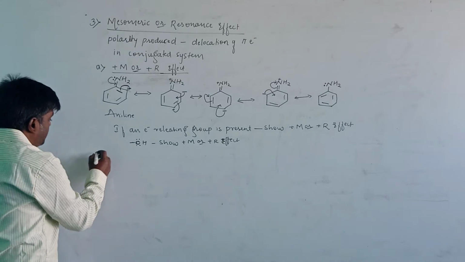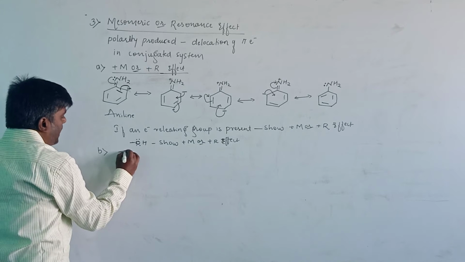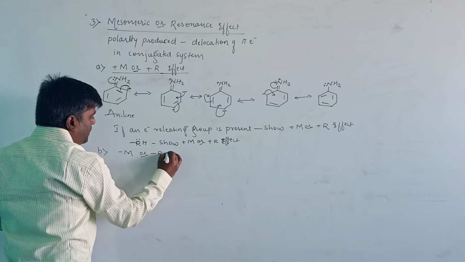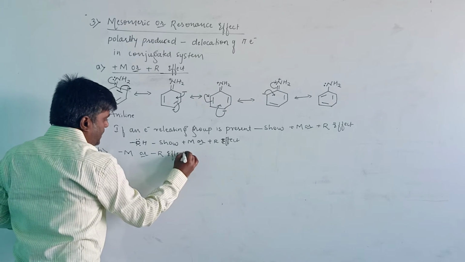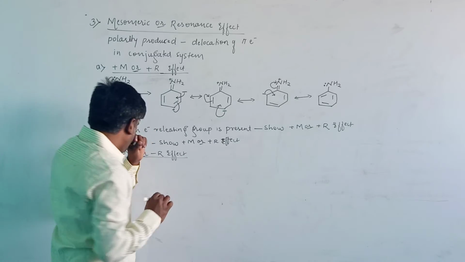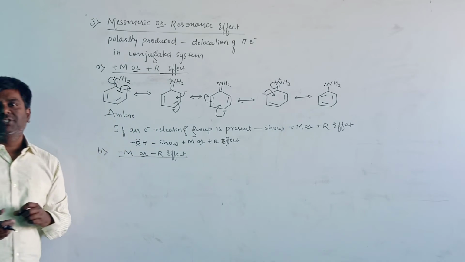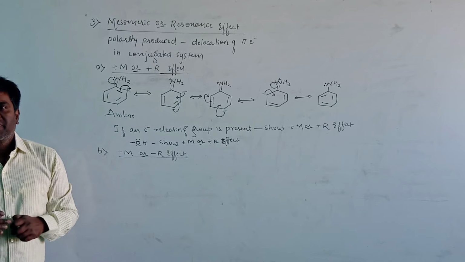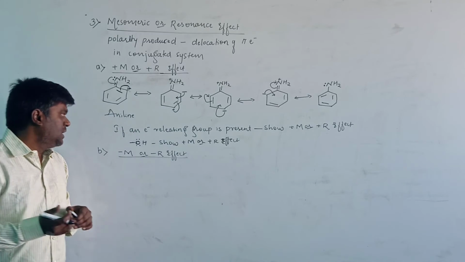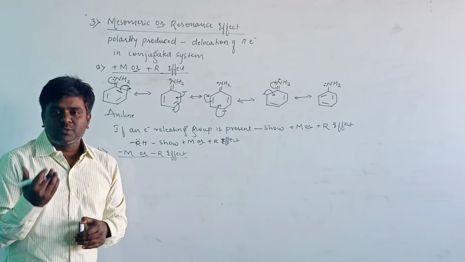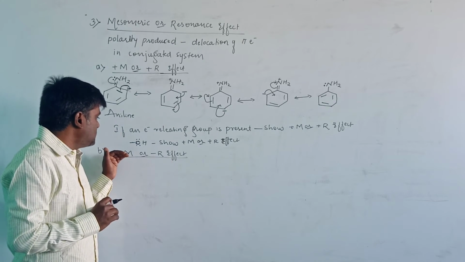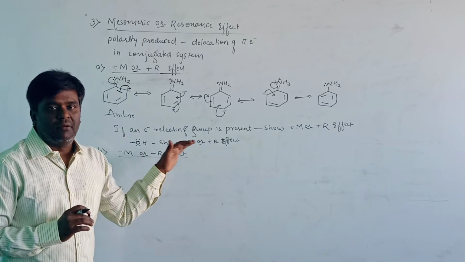Then let us take the second one, that is minus M or minus R effect. Here the polarity is produced due to the delocalization of electrons, that is, delocalization of electrons takes place towards the substituent group, then it will show the minus M or minus R effect.